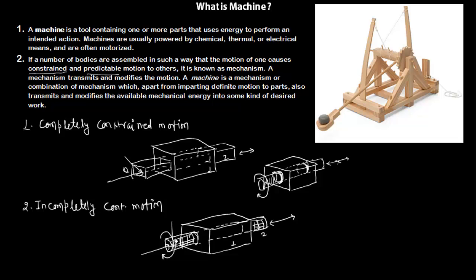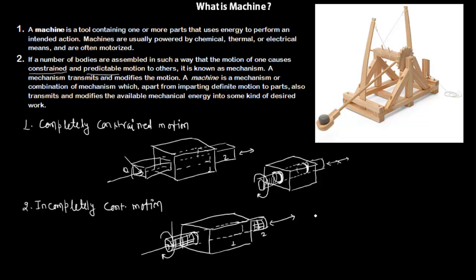So if the motion is completely dependent on the application of force and the motion is possible in more than one direction, then that is defined as incompletely constrained motion.